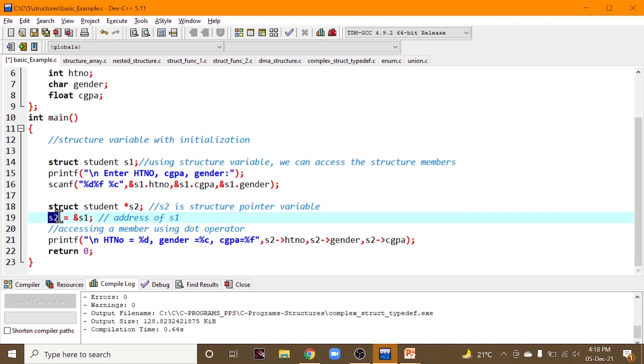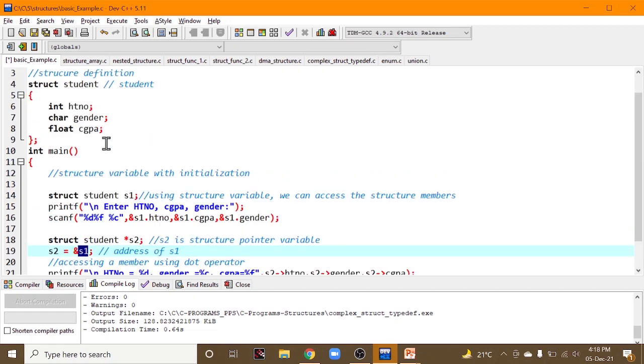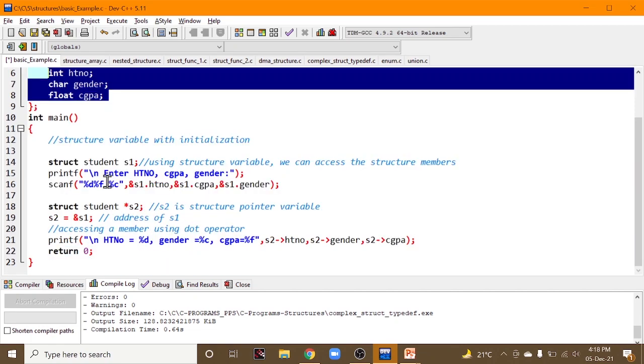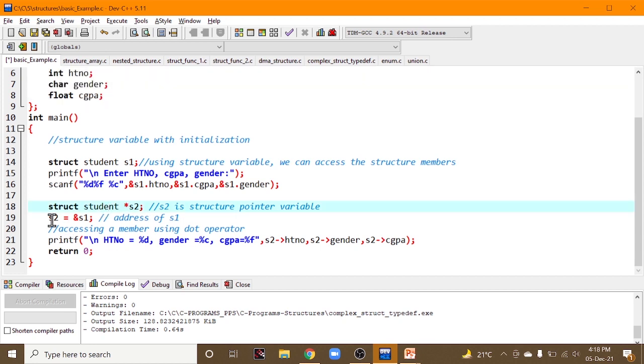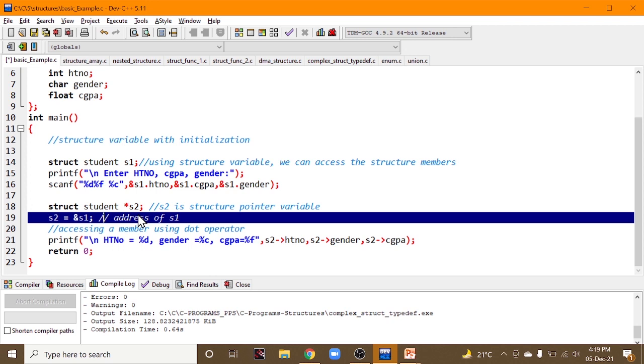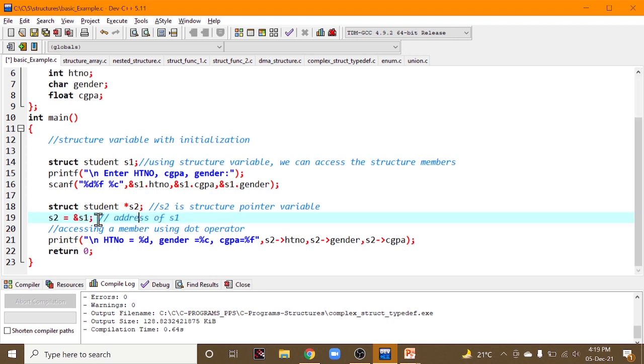So now S2 holds the address of S1, and we can access these data members using S2 as well, because S2 also holds the address of S1. S2 and S1 are pointing to the same memory location.